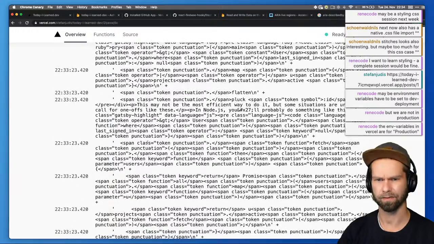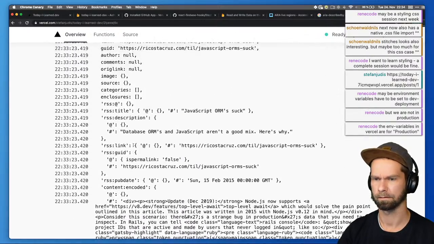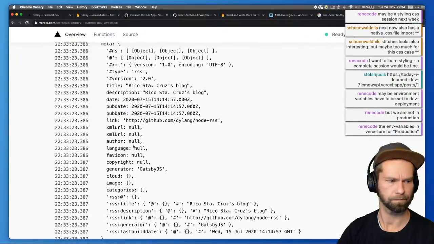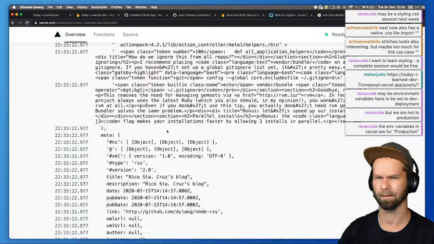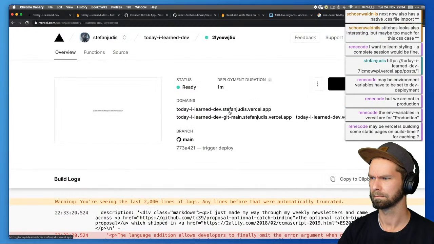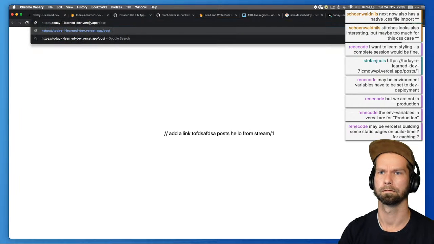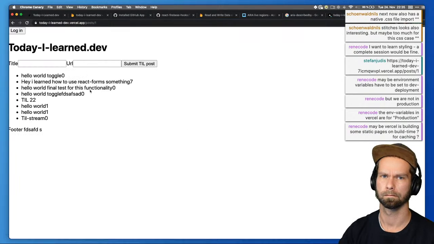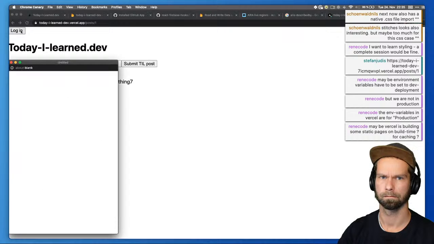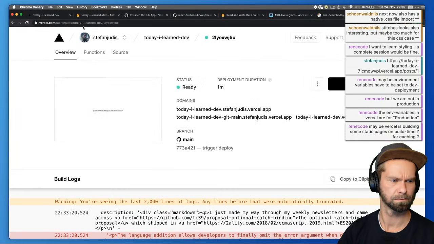Is that the right source code? Where is that? I feel like it's not the latest code, maybe? I have no idea.